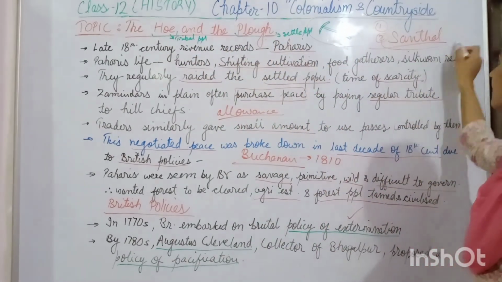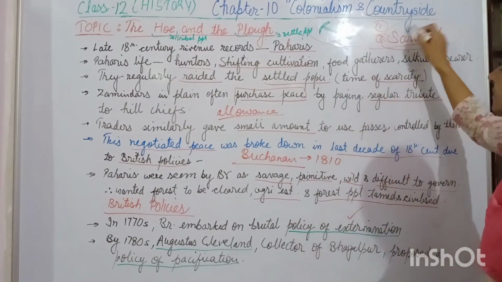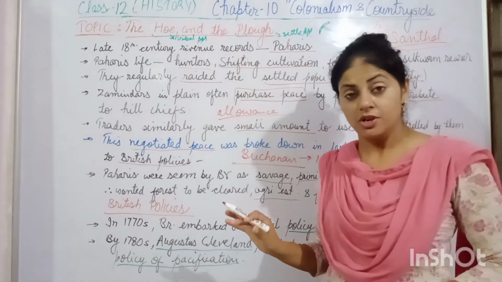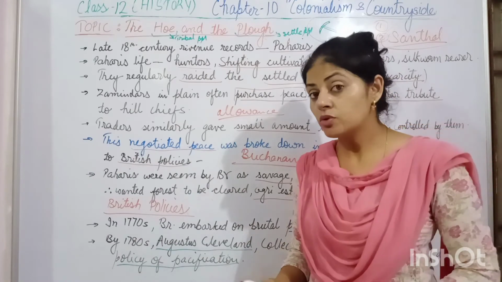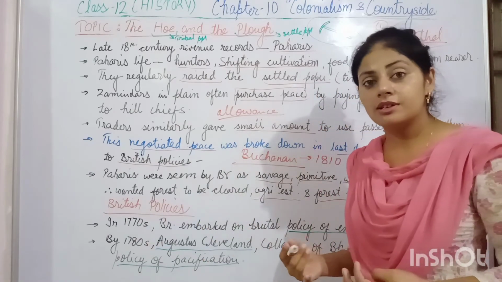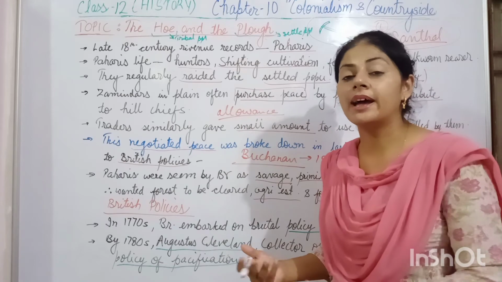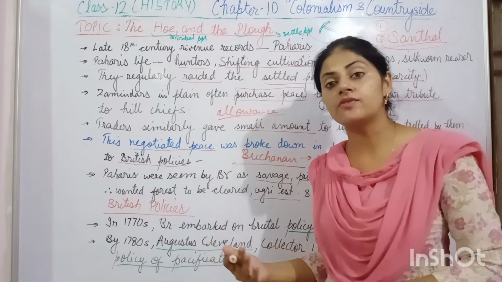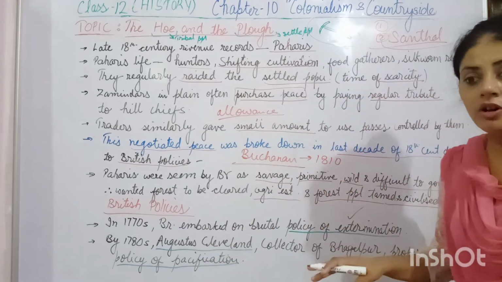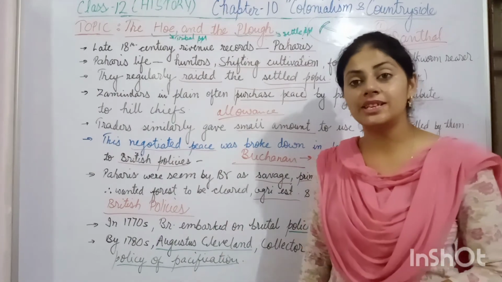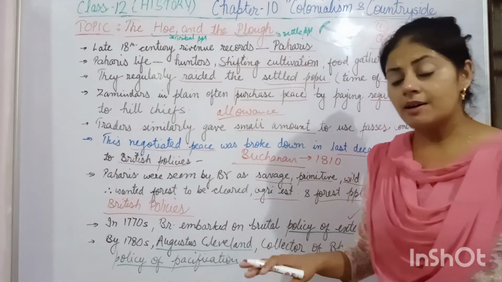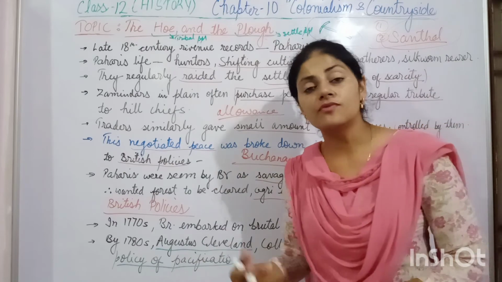Once the Santhal people got settled there, these Santhals were also supported by the Britishers to settle in that area, so that the land would be taken out of the hands of the tribal people, the Pahadis, and the land would be under the control of the Britishers.